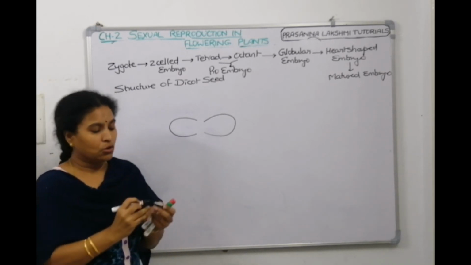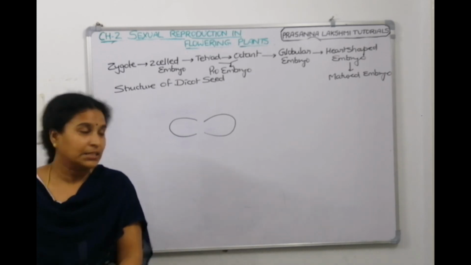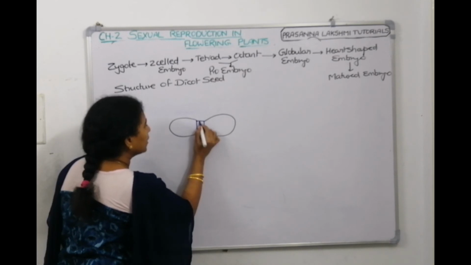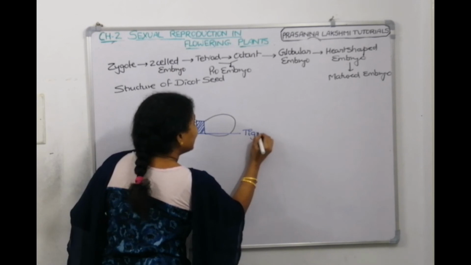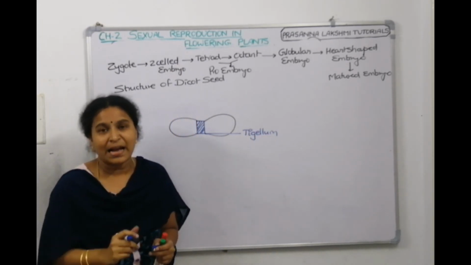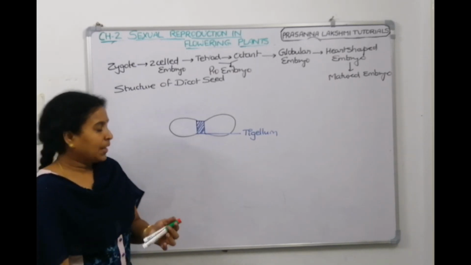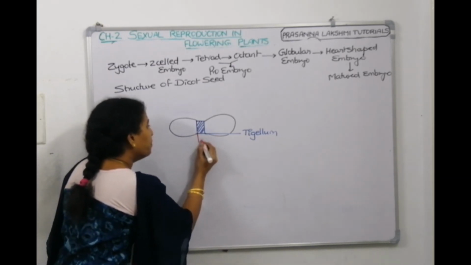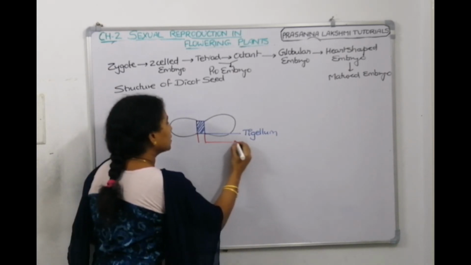In between the cotyledons is the embryonic axis. The portion of the embryonic axis which is with the cotyledons is called the tigellum. The portion of the embryonic axis which is below the cotyledons is called the hypocotyl.